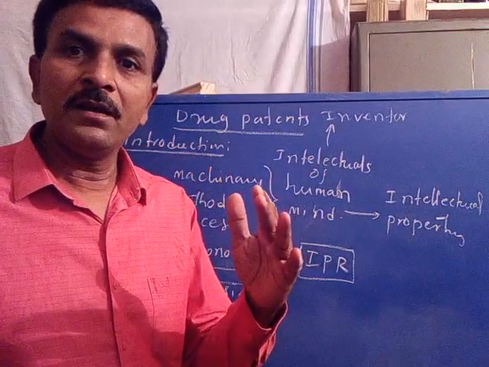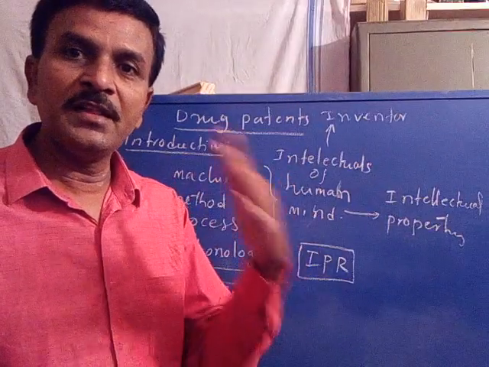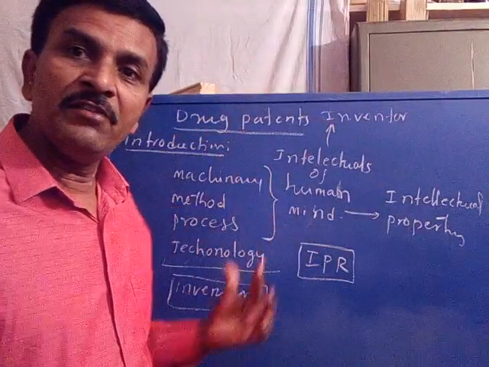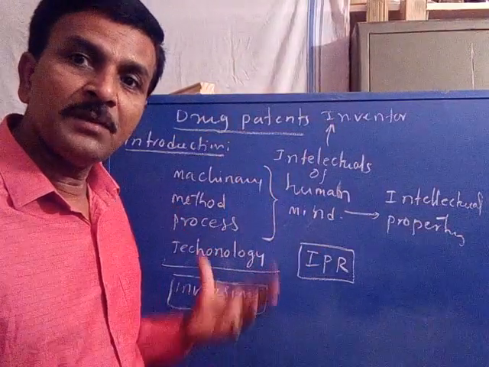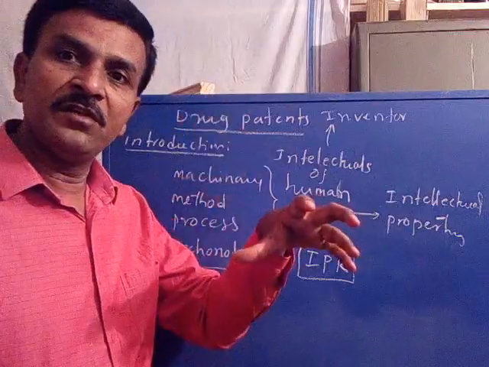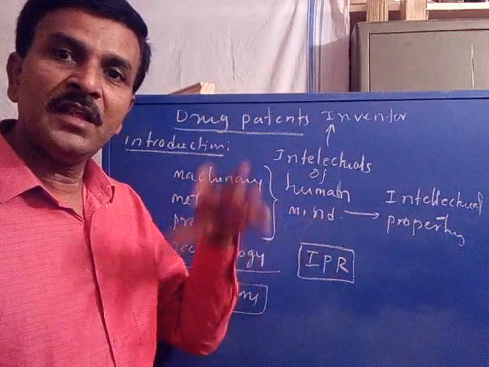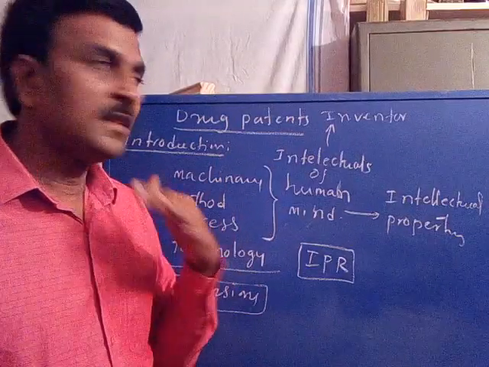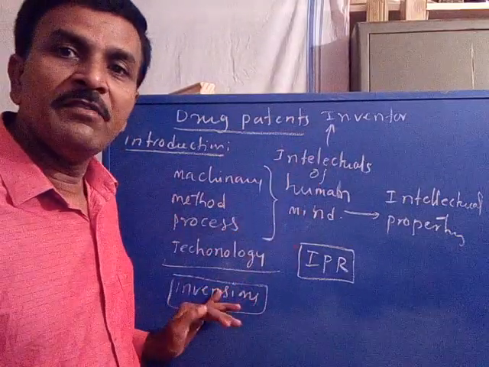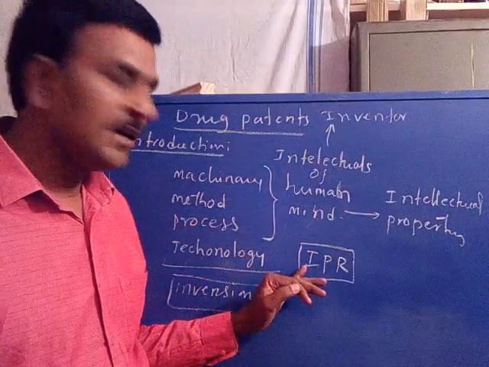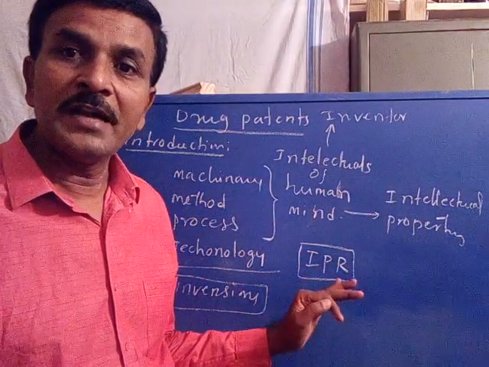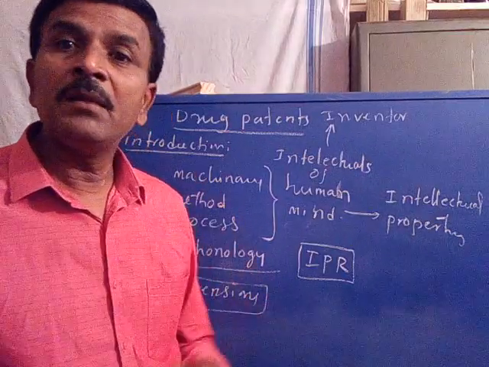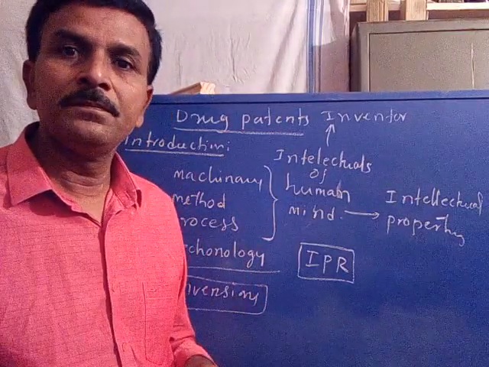The rights sanctioned by the government to the inventor on his invention, because the invention is obtained from his intellect, therefore the rights will be sanctioned to him. So whatever rights are given by the government to the inventor on his invention are called intellectual property rights, IPR.